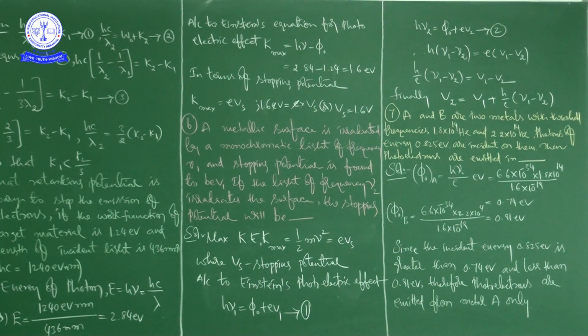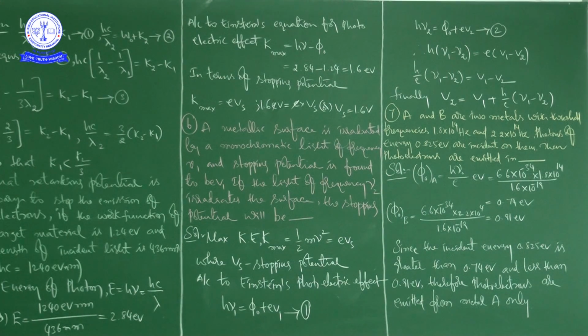So next problem, that is the 7th problem. See here. A and B are two metals with threshold frequencies 1.8 into 10 to the power of 14 Hz and 2.2 into 10 to the power of 14 Hz. Photons of energy 0.825 electron volt are incident on them.